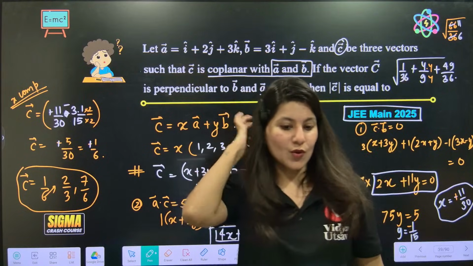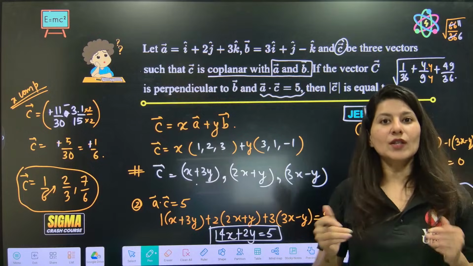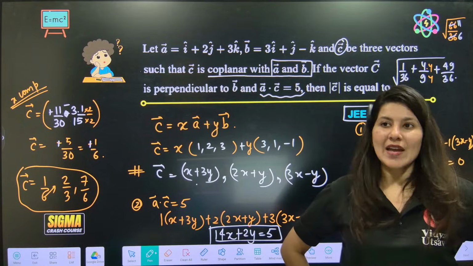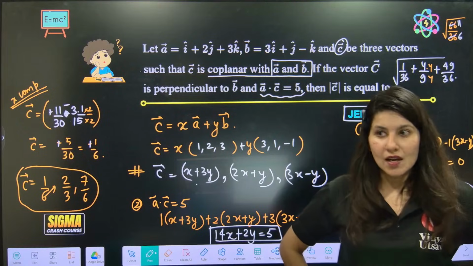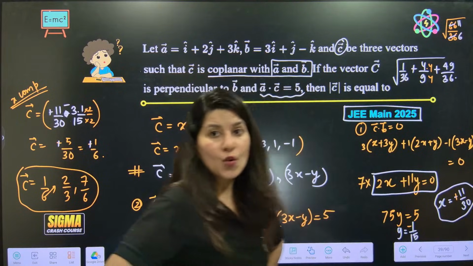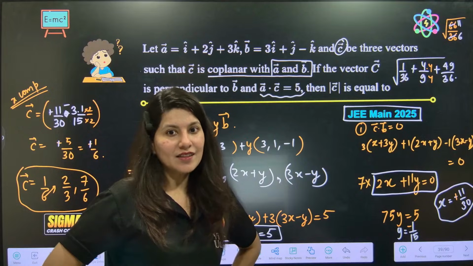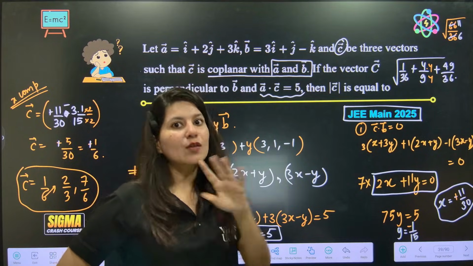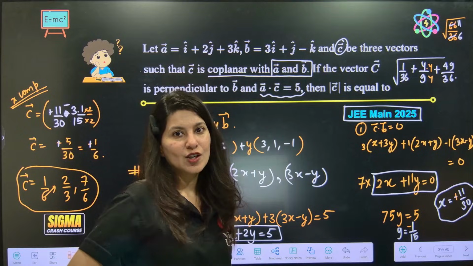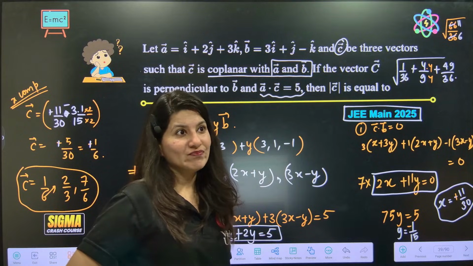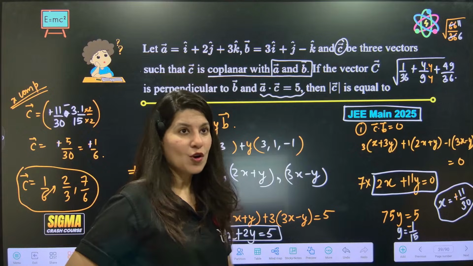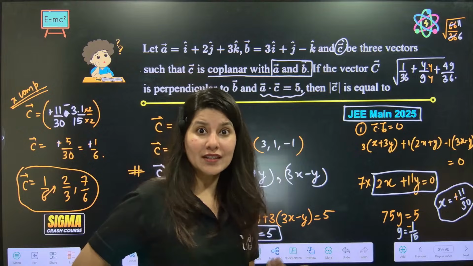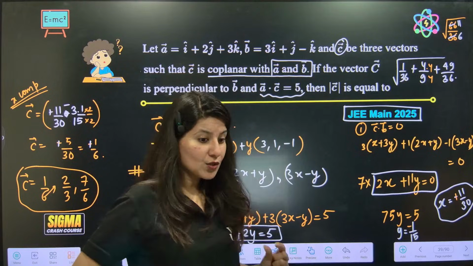Rajkumar is saying how to do calculation speedily. That's what you are doing wrong. You are running behind speed, and speed will ruin the question. You have to go at your own pace. Correct? If you are going to speed up, then what will happen? Calculation mistakes will happen. So all you have to do is just follow your pace, keep following your pace, and avoid calculation mistakes, because you know what?